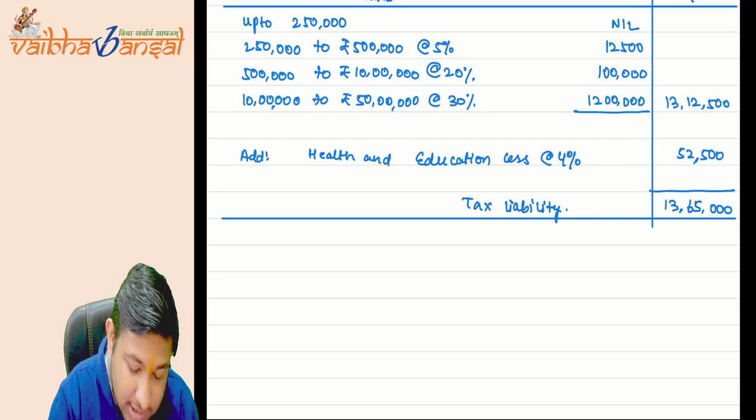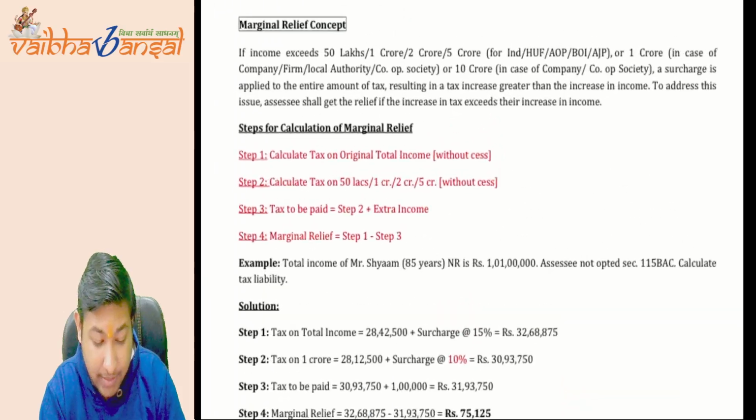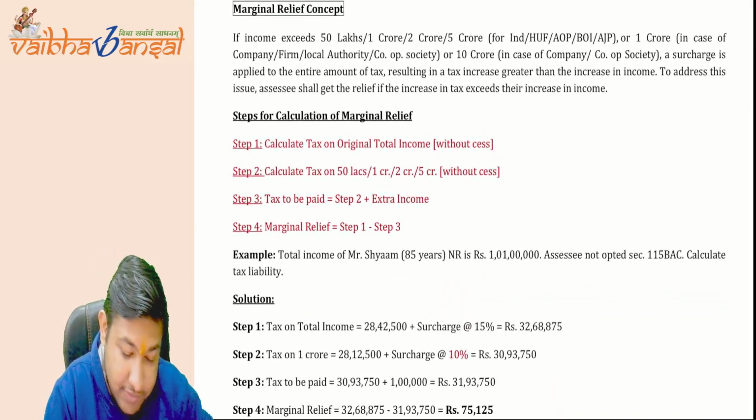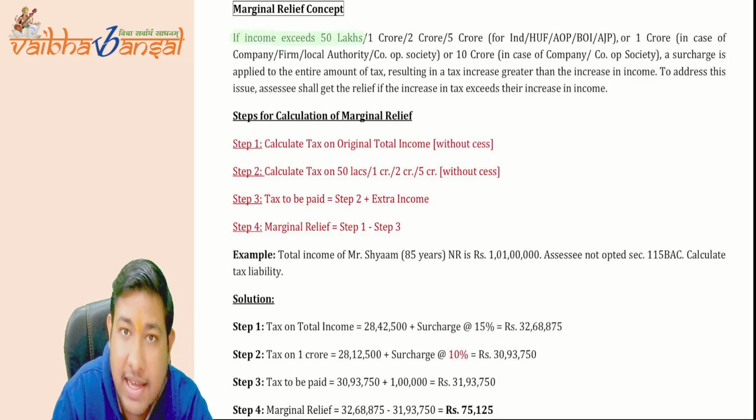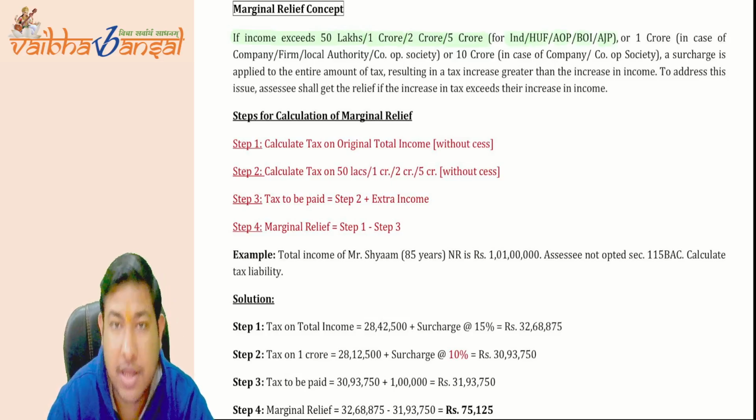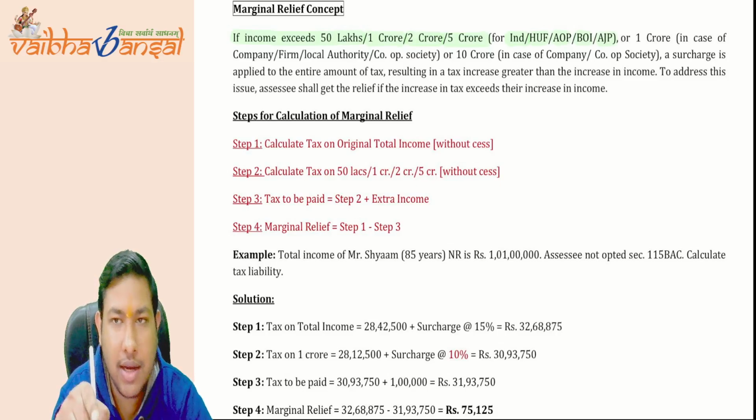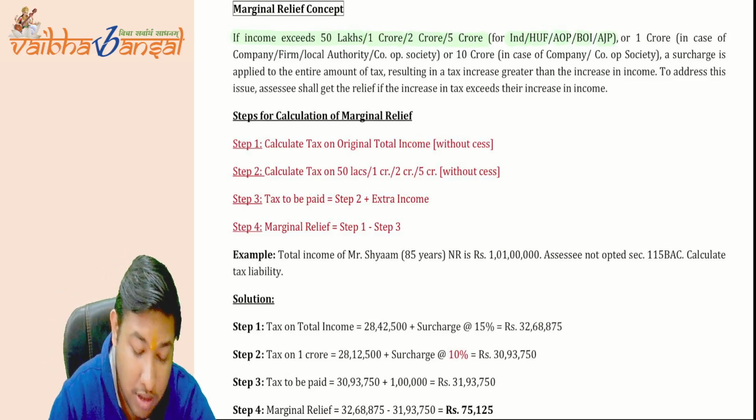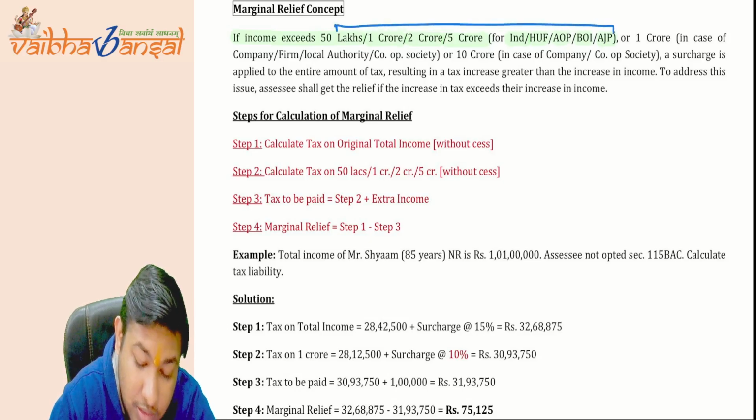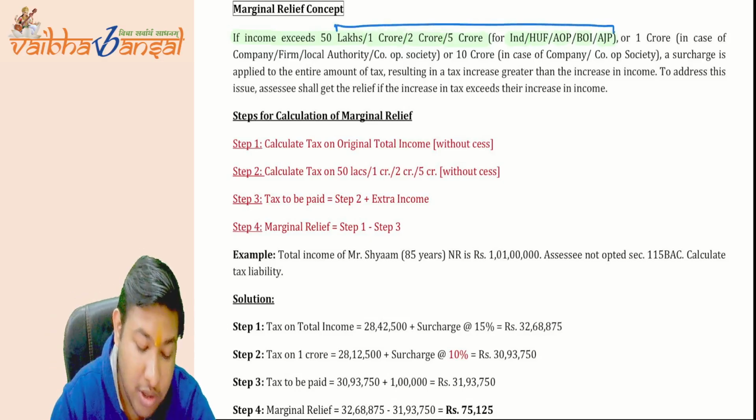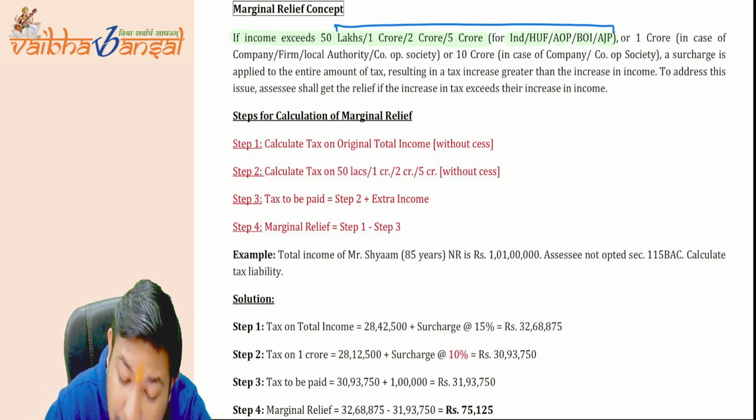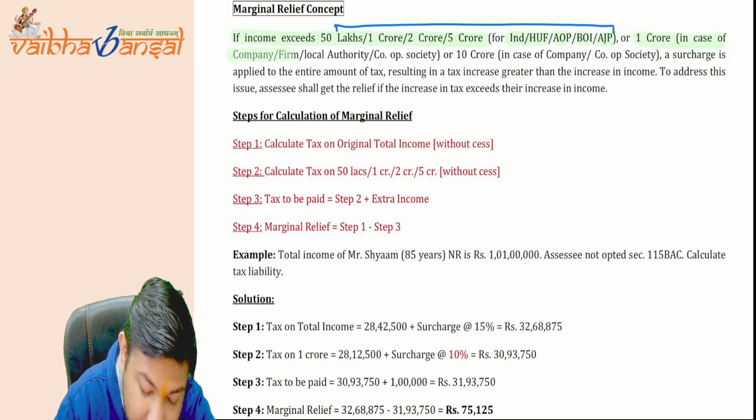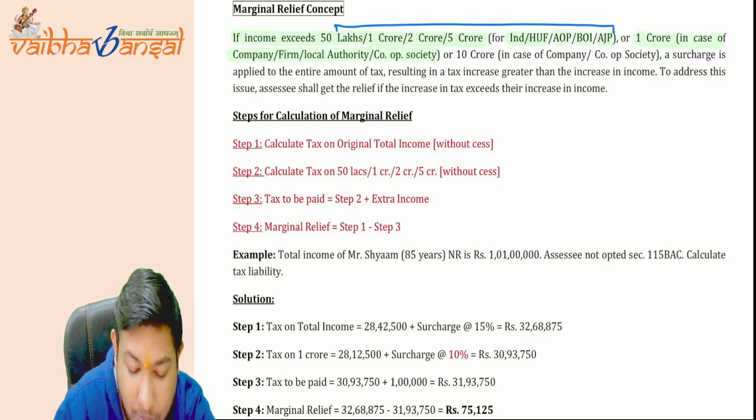This is what is written here as well in the basic structure. Marginal relief says that if income exceeds 50 lakh, 1 crore, 2 crore or 5 crore, for individual, HUF, AOP, BOI, AJP. Company and firms are not written here. So the marginal relief is not applicable as of now for companies or AOP because their slab rates are different. Or 1 lakh in 1 crore in the case of company, firms, local authority and cooperative society, or 10 lakh in case of company or cooperative society.